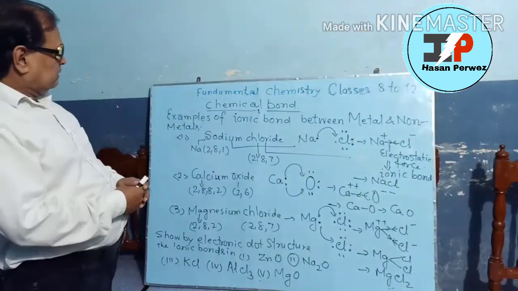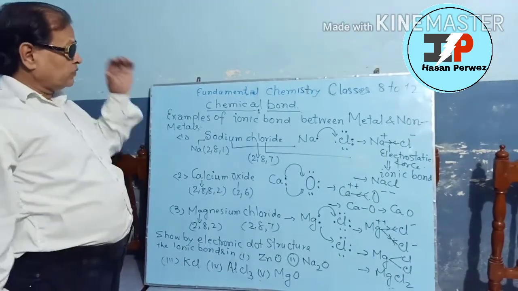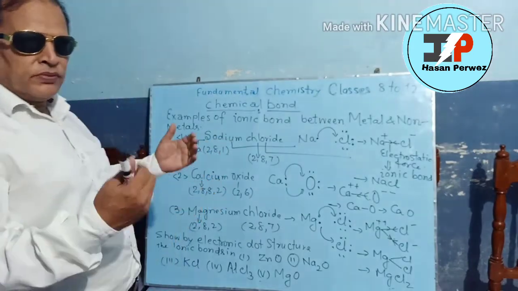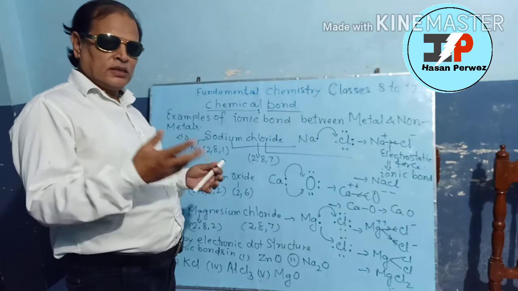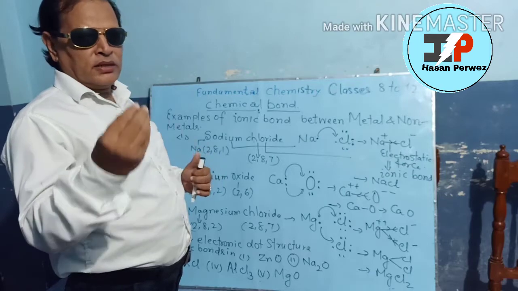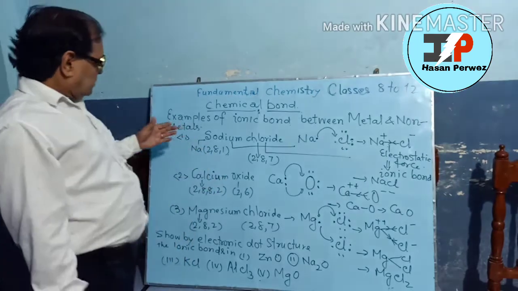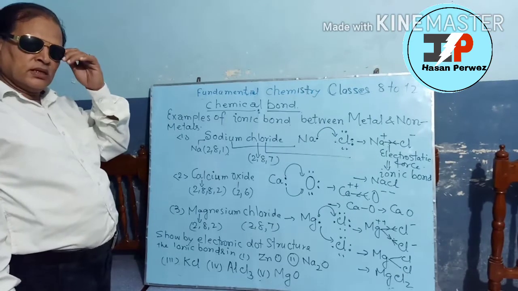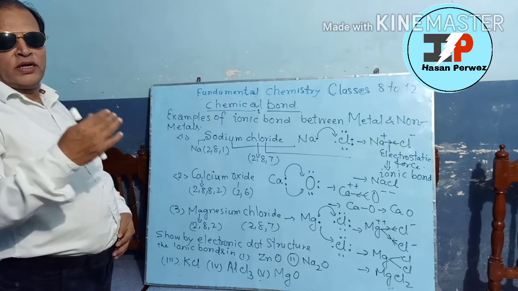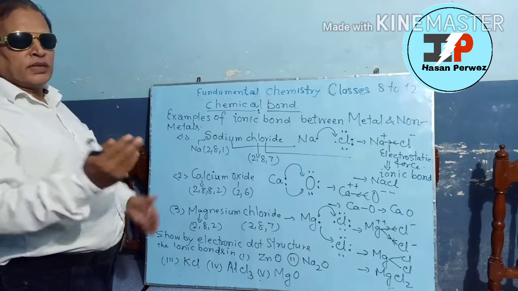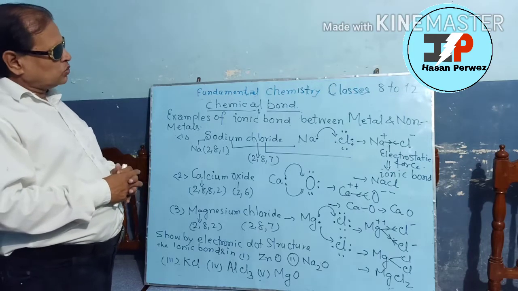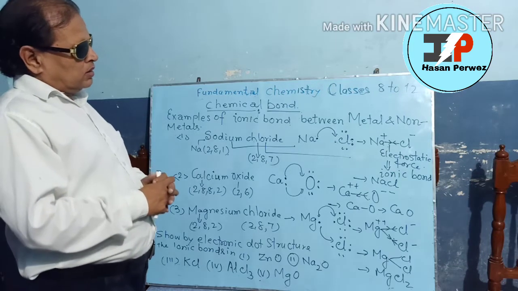Now let us see examples of ionic bond formed in different types of compounds, i.e. between metal and non-metal. Generally, ionic bond or electrovalent bond is formed between metal and non-metal atom. Now let us see some examples which will clear to you how ionic bond is formed by transfer of electrons from one atom to another. How ionic bond is formed by the jumping of an electron from one atom to another is being shown here.